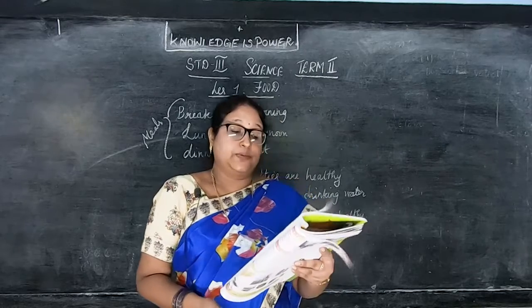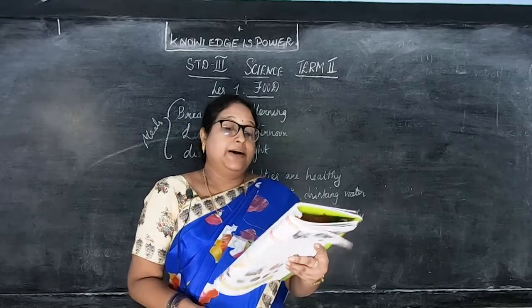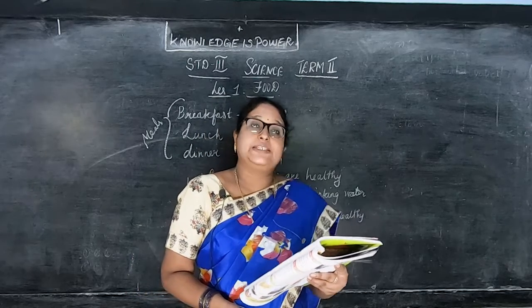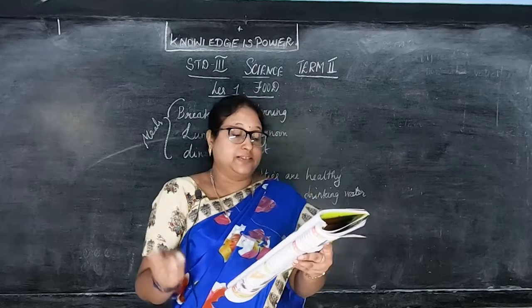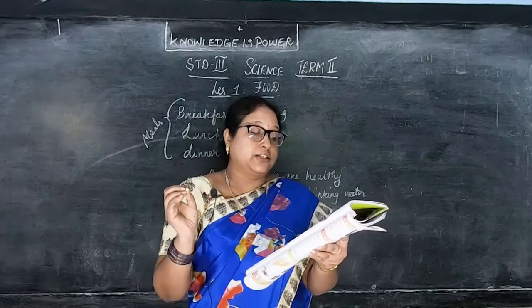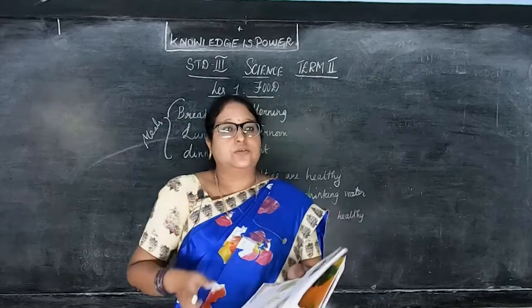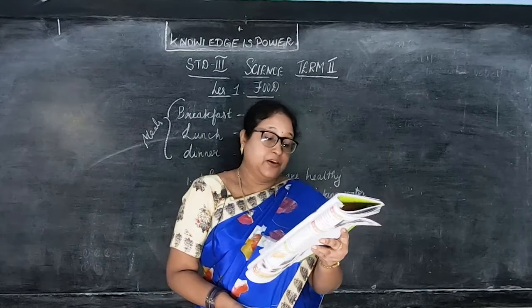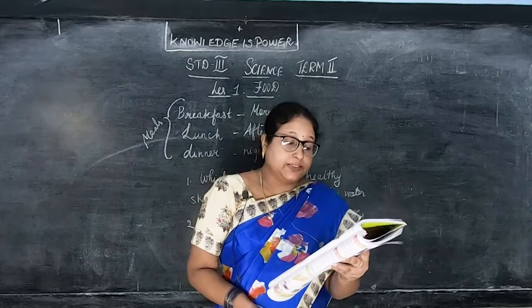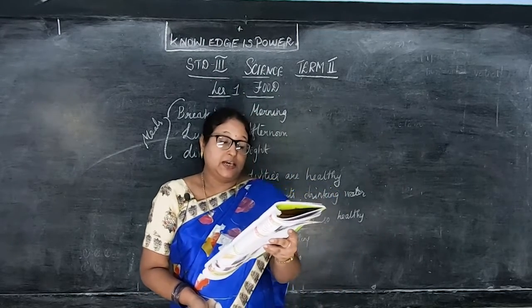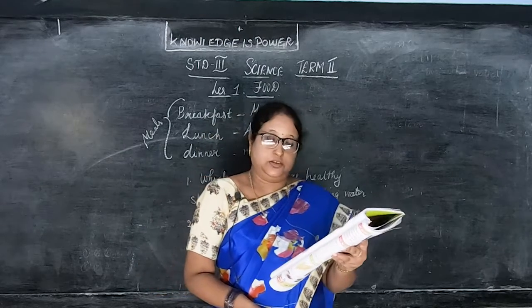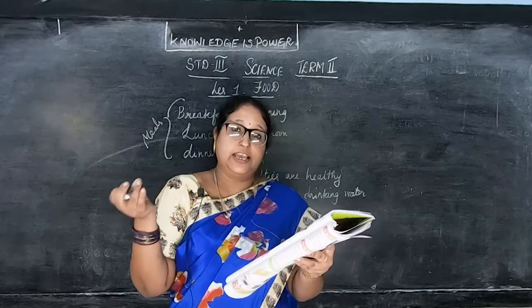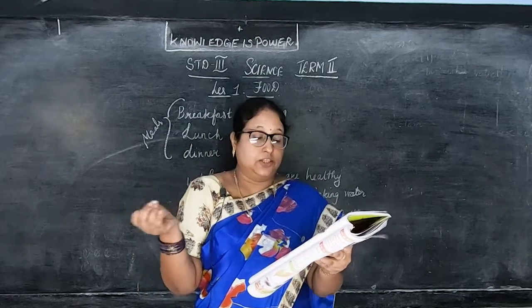Then the following food items can be eaten by people of different age groups in order to maintain good health. For example, take children first. What should children eat? Milk, honey, fruits, vegetables, whole grains, egg, sprouted seeds and fish. So milk, honey, fruits, vegetables, all this you have to eat.